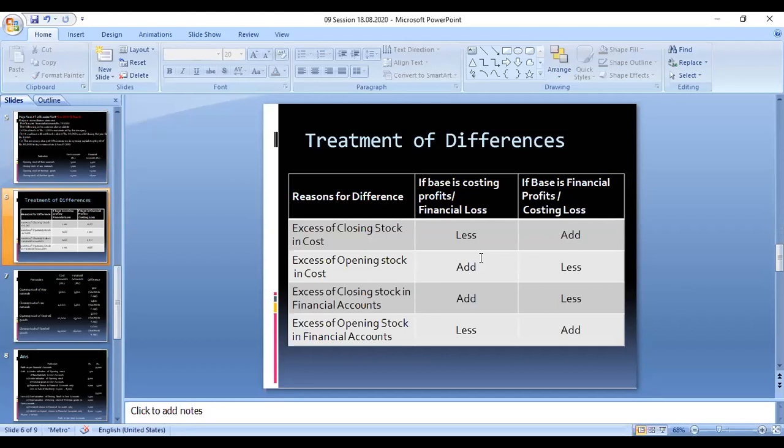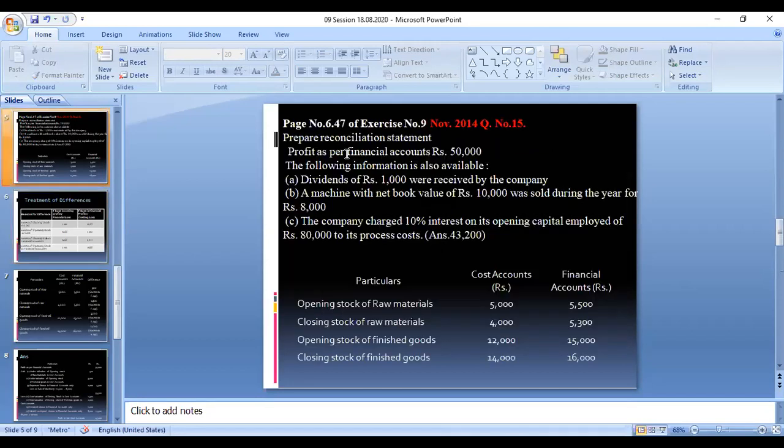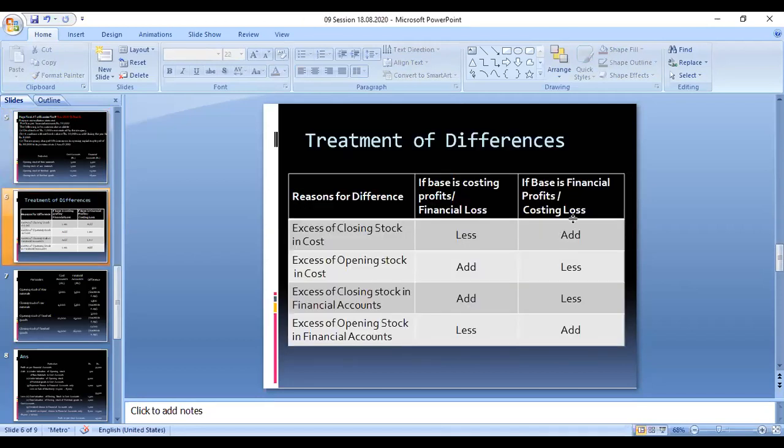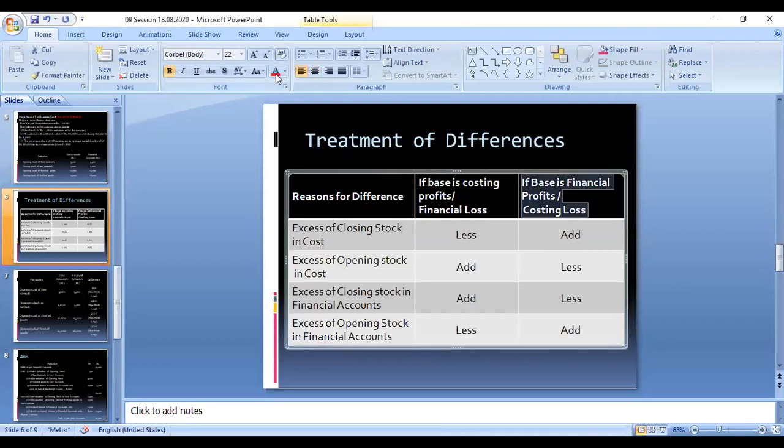There are some reasons for the difference. In this case we are starting with the financial accounting profit only, so you have to remember this. If there is an excess of closing stock in the cost accounts, that amount should be added. An excess of opening stock in the cost accounts should be deducted. An excess of closing stock in the financial account should be deducted, and an excess of opening stock in the financial account should be added. So this is the case, and with this formula we have to move on.